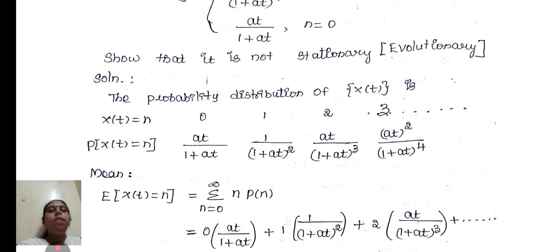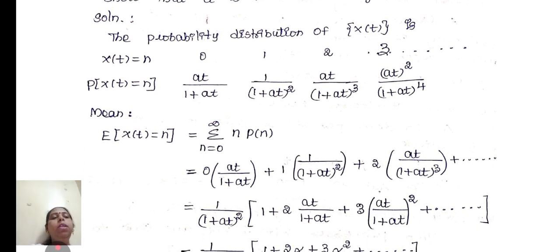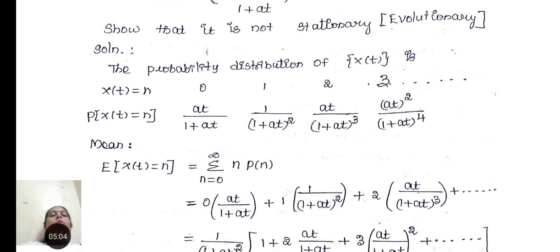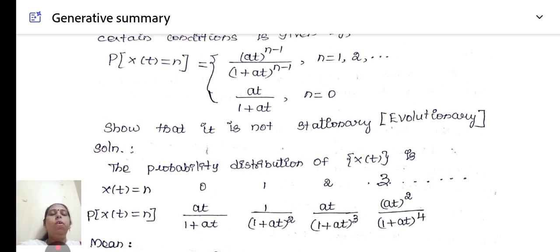The probability distribution is given as X(t) takes the values 0, 1, 2, 3, and the corresponding P(x) is at / (1+at), 1 / (1+at)^2, at / (1+at)^3, (at)^2 / (1+at)^4. In order to prove that it is not stationary, we will prove that the mean and variance are not constant. Let us continue the proof in the next class. Thank you.